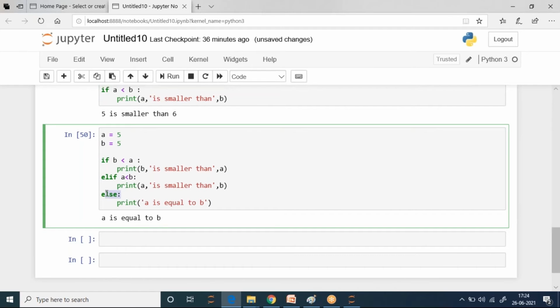When we used else, we are sure there is only one possibility left where A and B will be equal, right? But in the other case, it might give me a wrong answer.